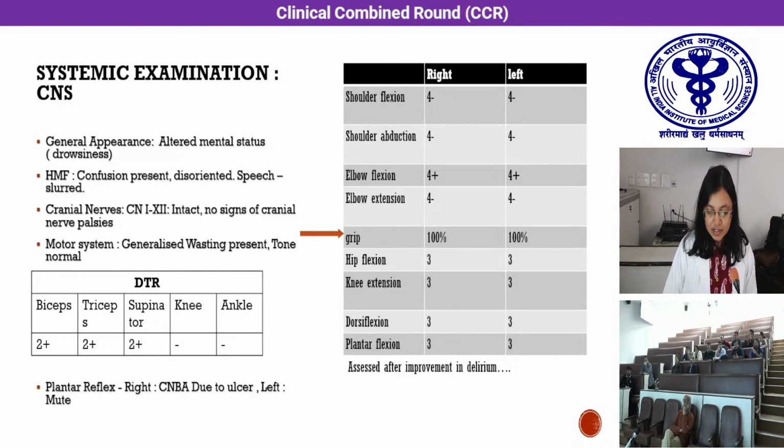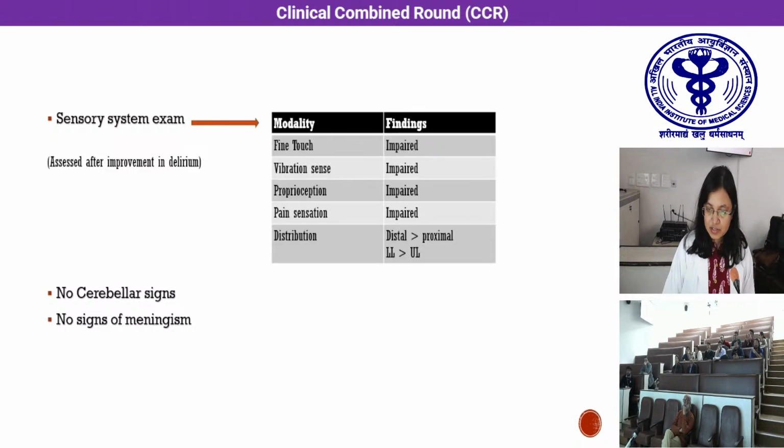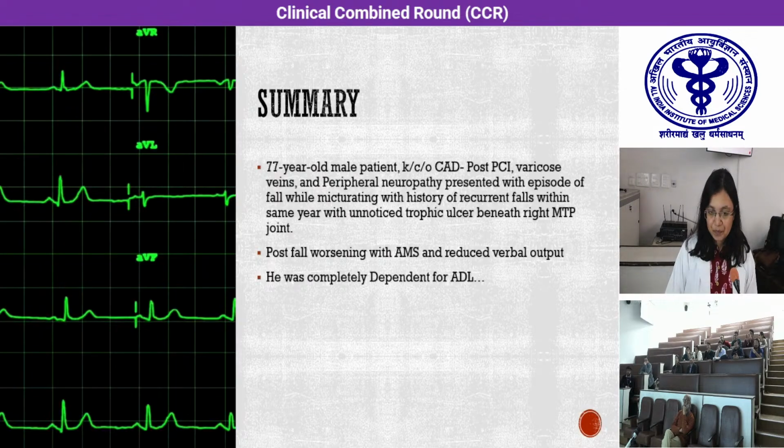Knee jerk and ankle jerk were absent. Plantar on the right we could not elicit because the wound was there, and on the left it was mute. In the sensory system examination, fine touch, vibration, proprioception, and pain sensation were all impaired, and the impairment was distributed more distally than proximally. There were no cerebellar signs and no signs of meningitis.